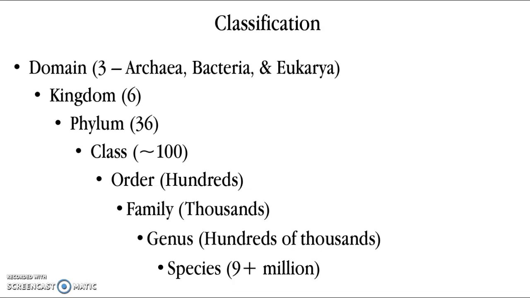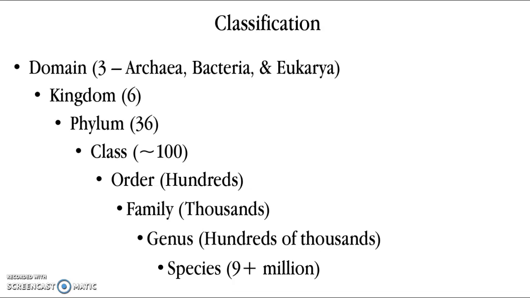So we start out with this hierarchy of terms. We start with domain, kingdom, phylum, class, order, family, genus, species. It's something that we just have to get into our heads and remember. Domain, kingdom, phylum, class, order, family, genus, species. Really something that we should have in our heads memorized. As you work your way from domain down to species, you're becoming more exclusive.